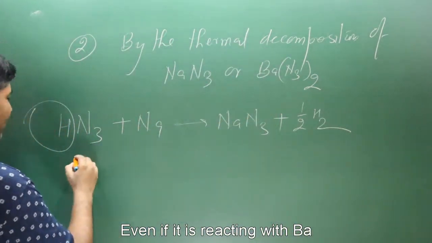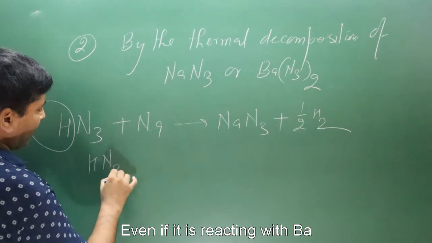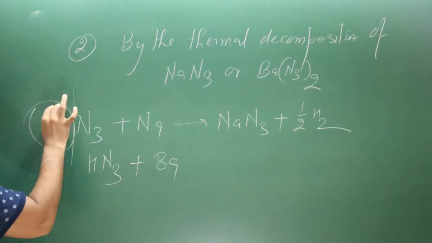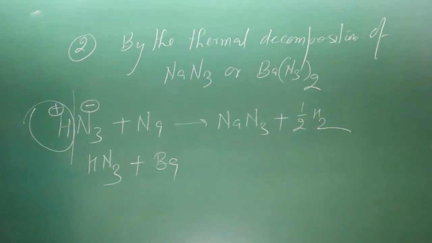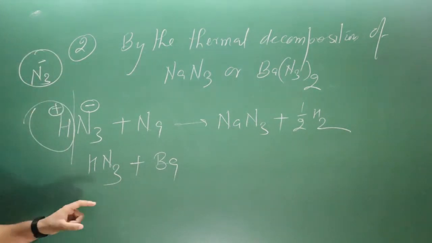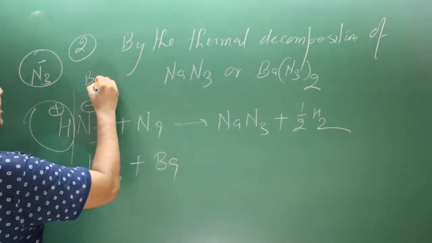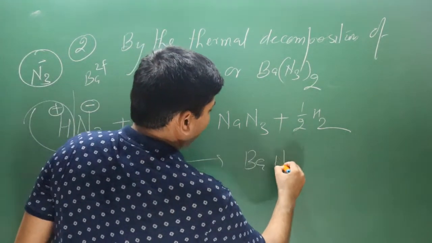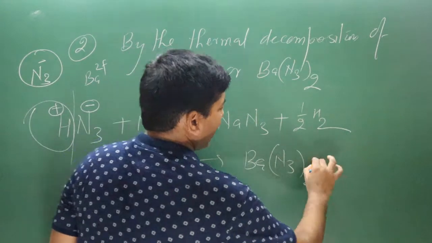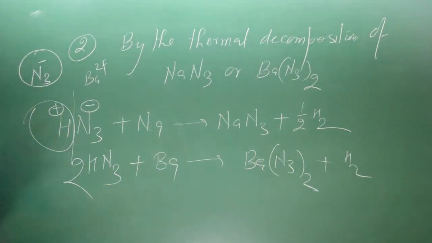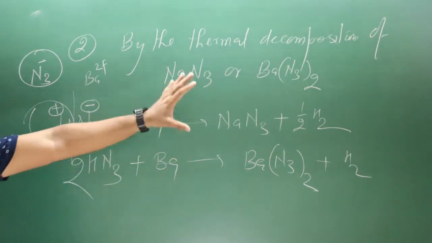Okay, even if HN3 is reacting with Ba. If I break it, hydrogen is +1 and this portion N3 is -1. This entire portion is -1. Okay, and barium has +2 charge. You need to satisfy the valency. That's why we will get Ba(N3)2, and then we have hydrogen gas. You need to take 2 molecules. Okay, that is how we get these substances.